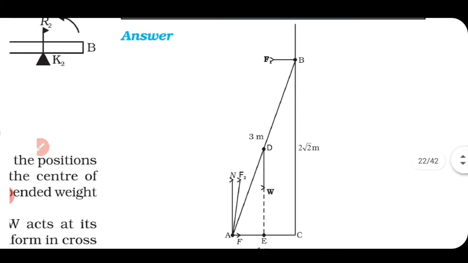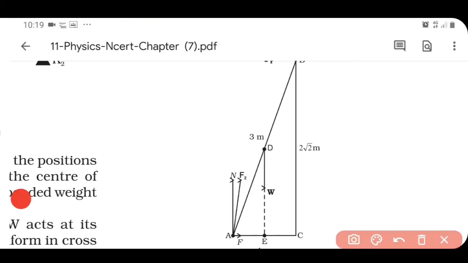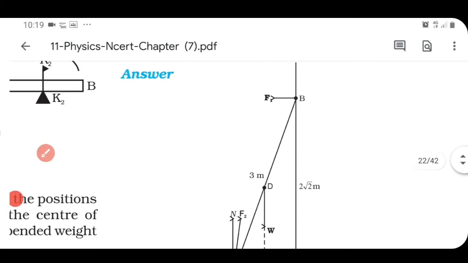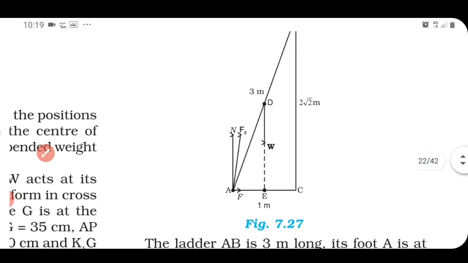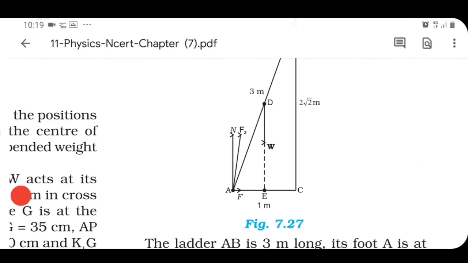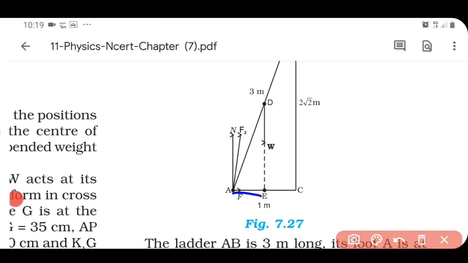First, let's begin with horizontal direction. On the ladder, there are two horizontal forces acting. One is this normal reaction, that is F1, and the other is this force of friction which is acting towards the wall.